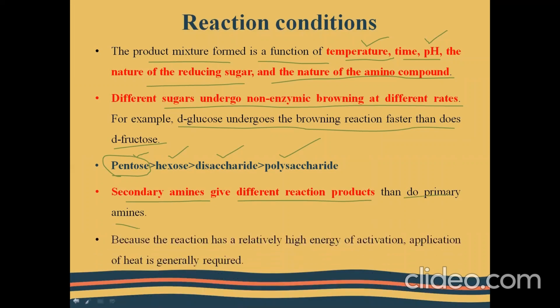Why? Because the reaction has a relatively high energy of activation. Generally, application of heat is required whenever the initial reacting amine group is a secondary amine. Whenever the energy of activation is higher in a reaction, the reaction rate will be lower. That is, activation energy is inversely proportional to the reaction rate. So in order to accelerate the reaction, some external energy has to be supplied, and that external energy is nothing but heat in the case of the Maillard reaction.